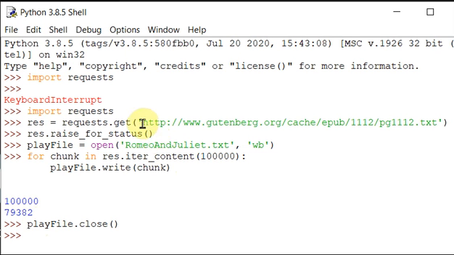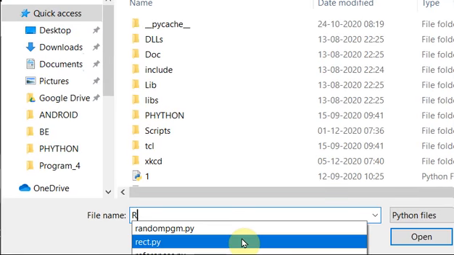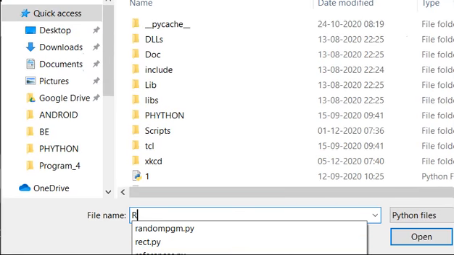So if you want, you can just check what is there in this. It is stored in our system as Romeo and Juliet. So I'll just go to open and I'll check whether that file is there. So here you can see.